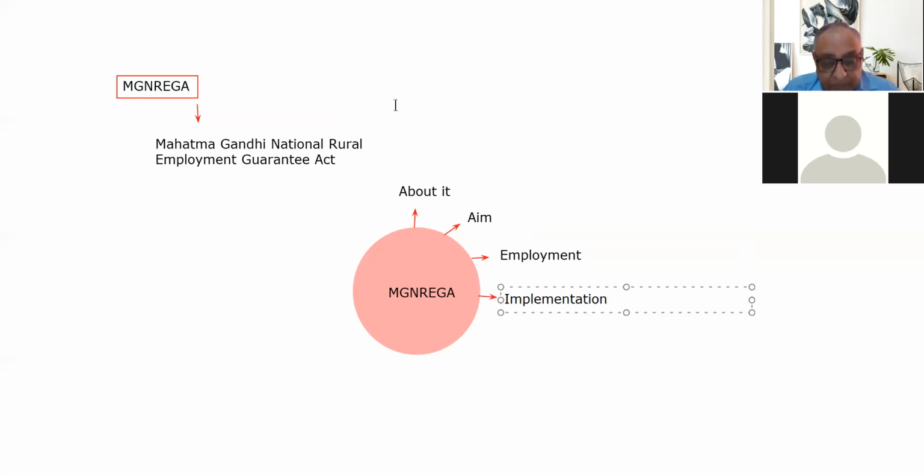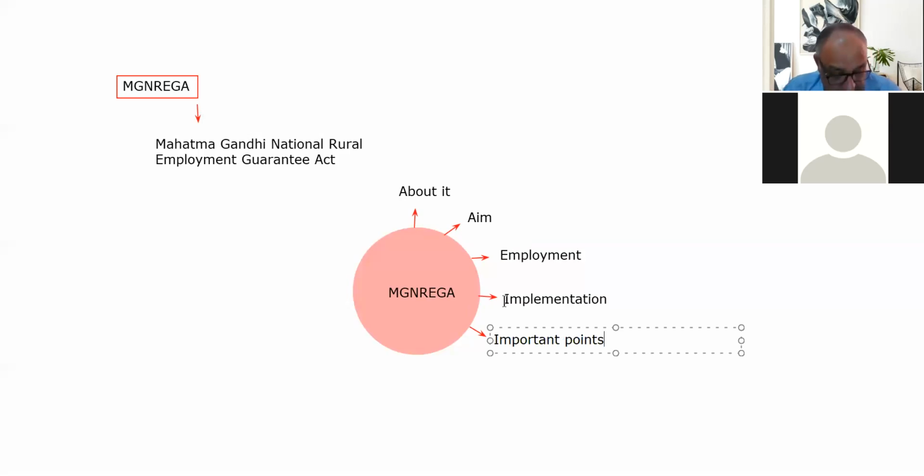The next are the important points about MGNREGA, which will be discussed in today's lecture. Then the next will be the benefits of MGNREGA.